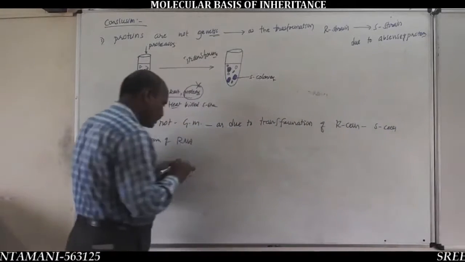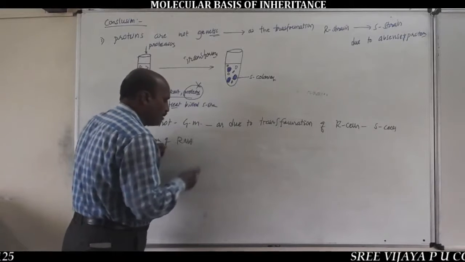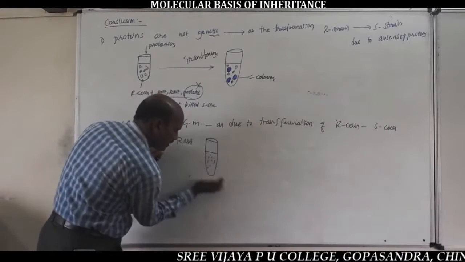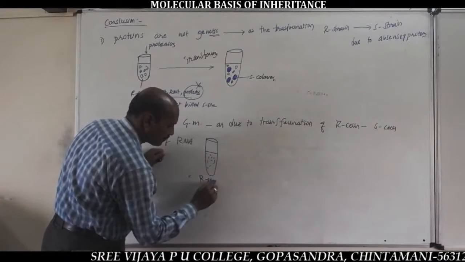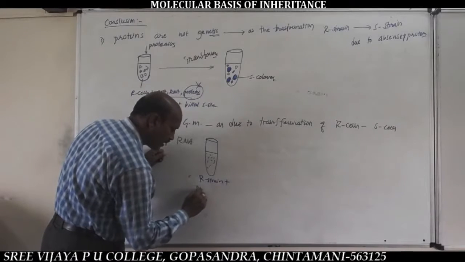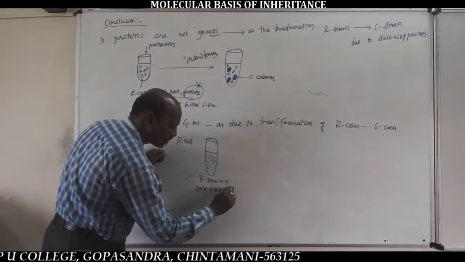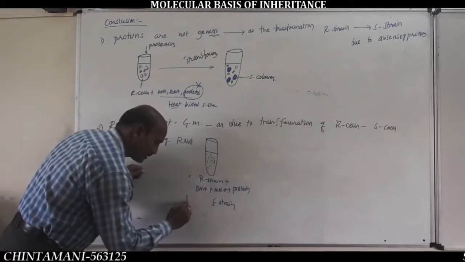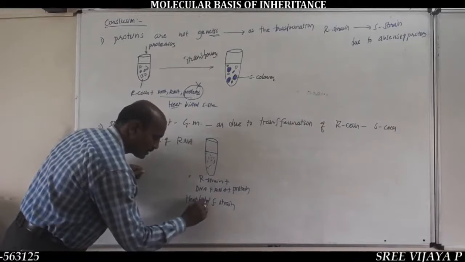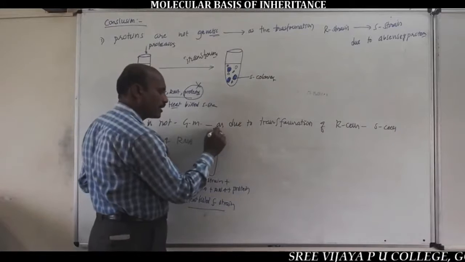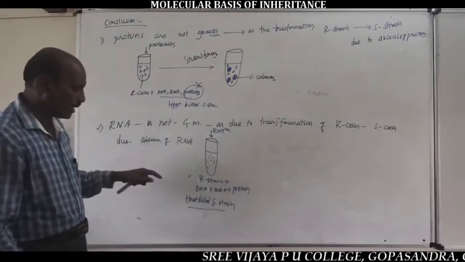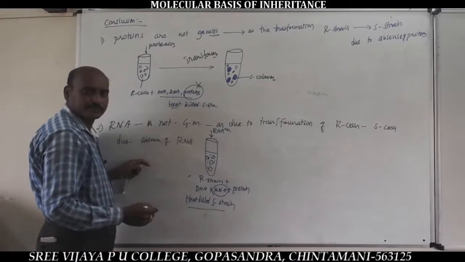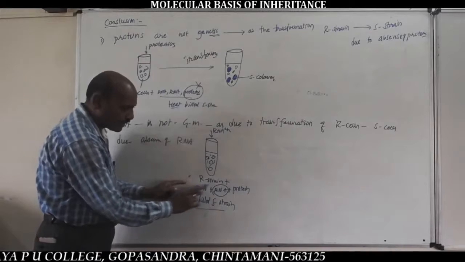That means into the culture tube, into the culture medium, the same mixture: live R strain cells and DNA, RNA plus proteins of heat-killed Smooth bacteria, and to this the RNase enzyme is added. The RNase enzyme kills the RNA, so RNA is absent, but DNA and proteins are present.